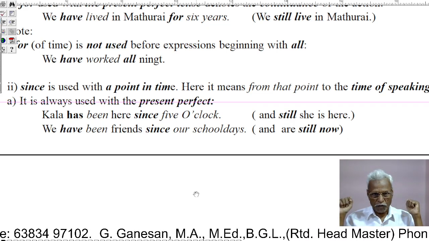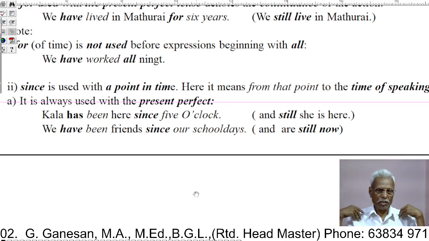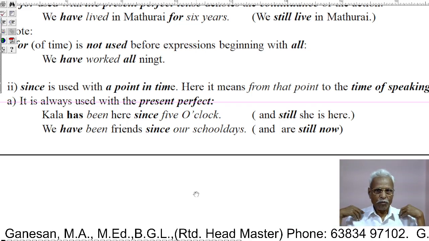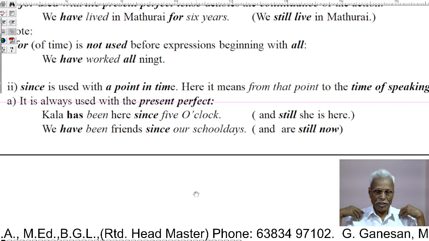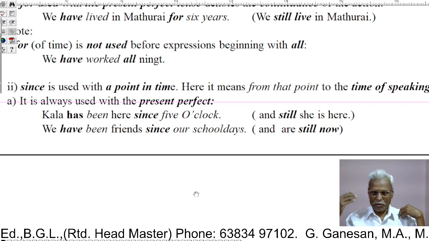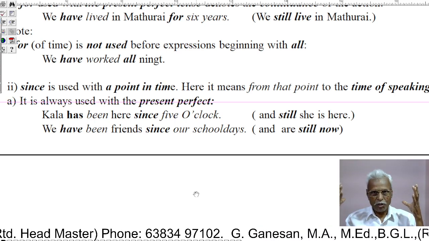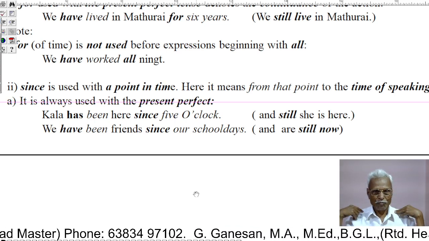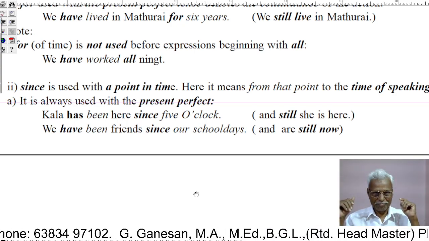We have been friends since our school days. Yes, we are friends since our school days. From the very beginning of our school days, we are friends. We have been friends. Now we are at middle age.